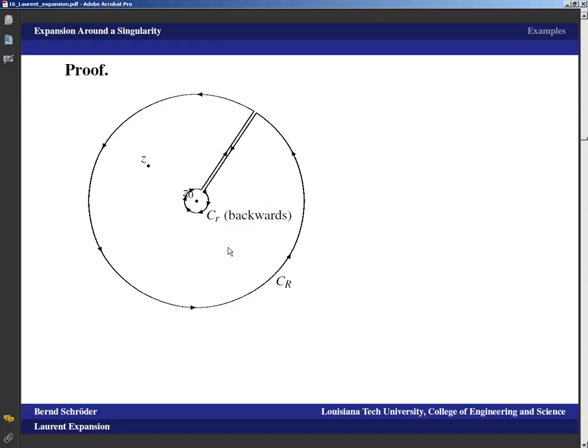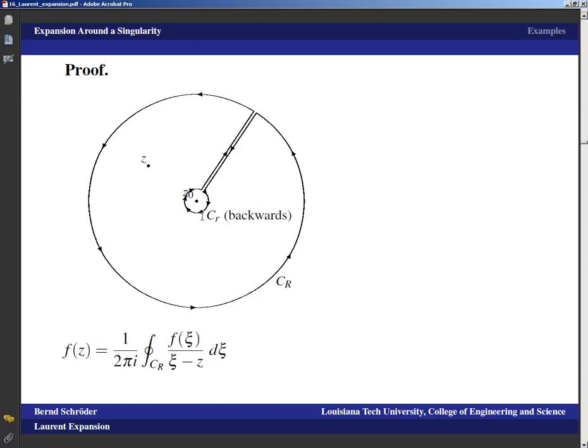Now this contour is one so that f is analytic on and inside that contour, and that means we can apply Cauchy's integral formula, and by Cauchy's integral formula f of z is 1 over 2 pi i times the integral over the outside plus the integral over this segment plus the integral over that segment, and those two integrals, as we push this little gap closer and closer together, go away.